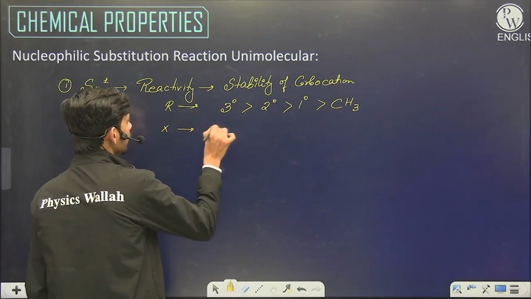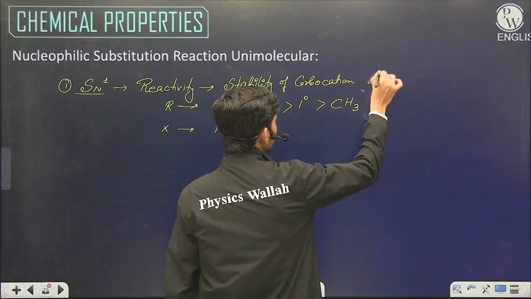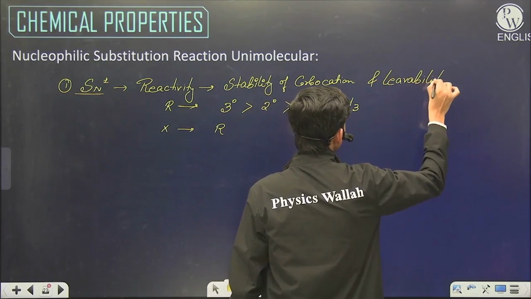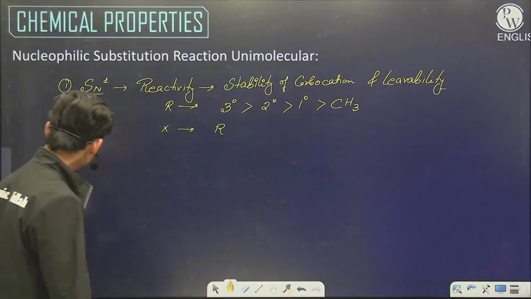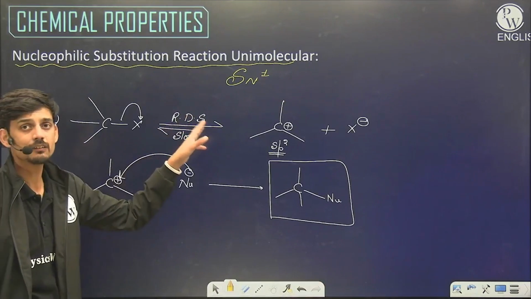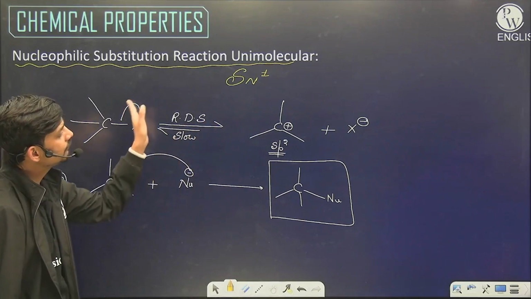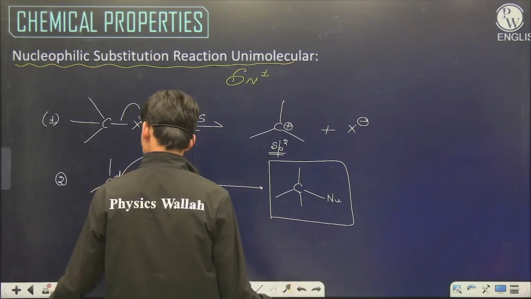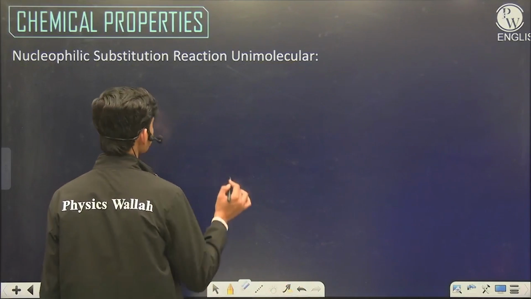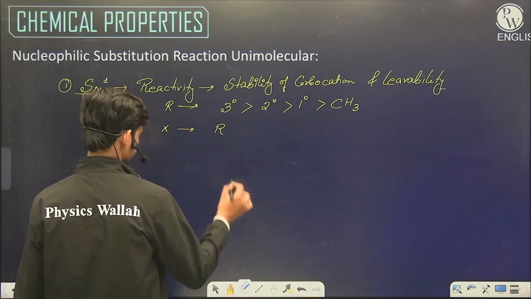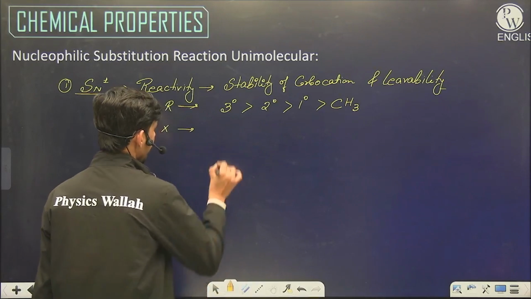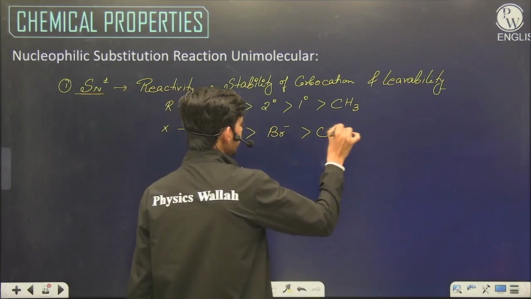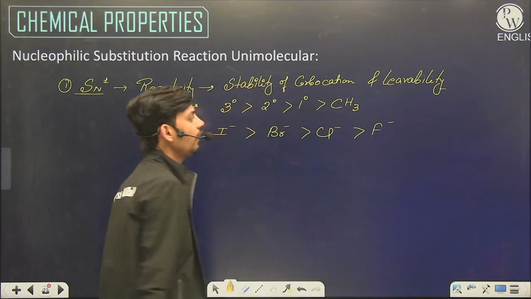For halogen, the reactivity will depend on the leavability, because leavability will weaken the carbon-halogen bond, and the first step will be easier. The rate determining step will be easier if halogen is leaving easily, and the leavability order for halogen is I minus, Br minus, and the weakest leaving group among halogen is F minus because of high electronegativity.